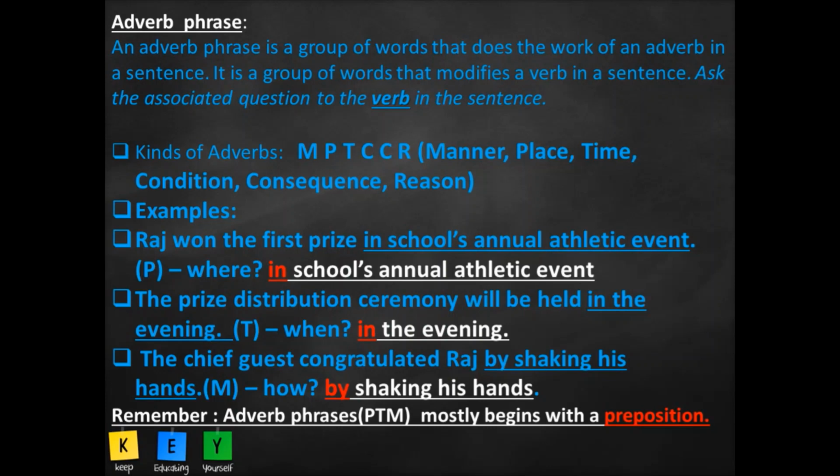In adjectives, we were focusing on the noun, but here in adverb, our focus will be on the verb. Where the action took place, when the action took place, how the action took place, what was the result of the action that took place. These are some things that you should be very, very clear about when you start.